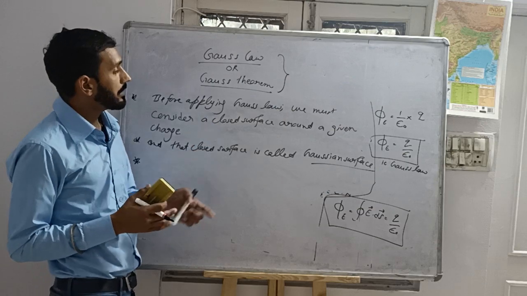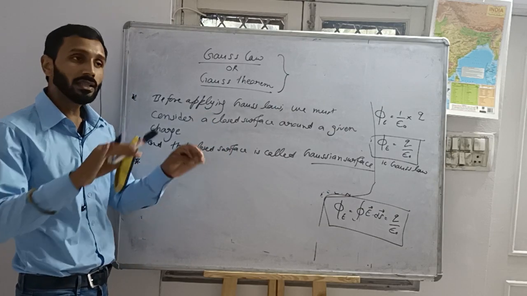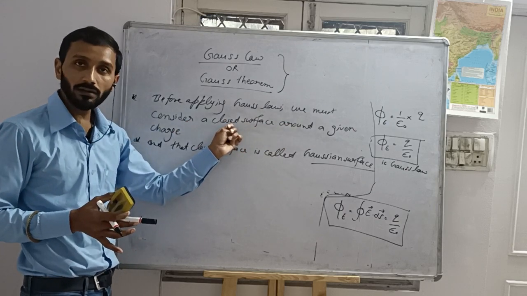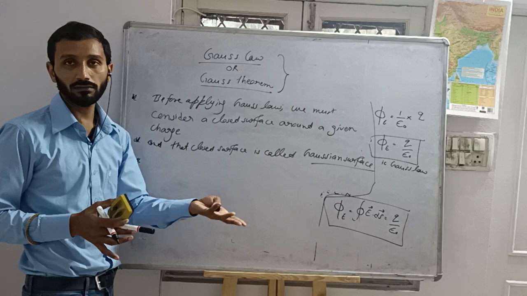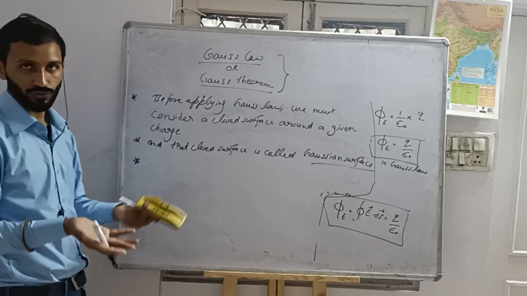It doesn't require that the closed surface around the given charge should be symmetrical or asymmetrical. It doesn't matter. Okay? But the surface should be closed.